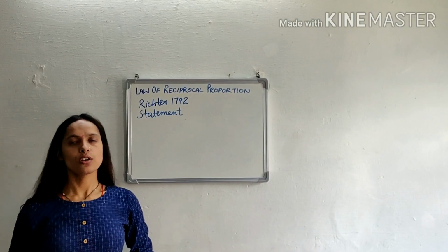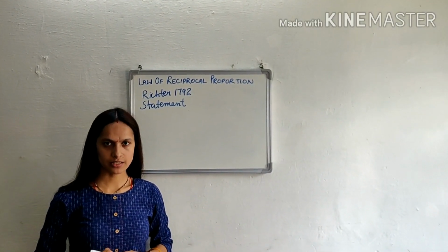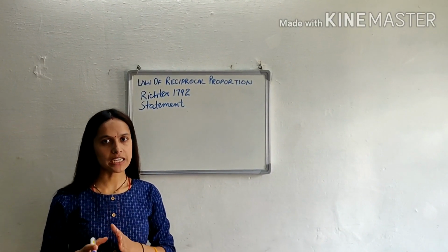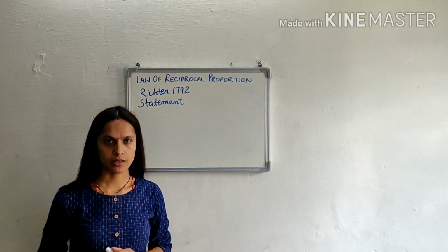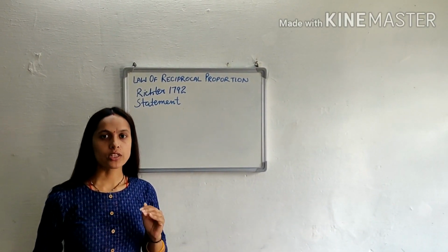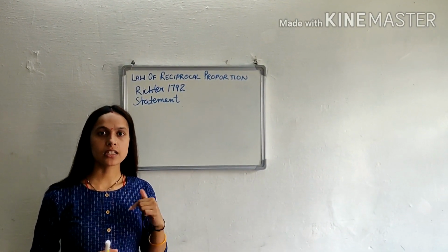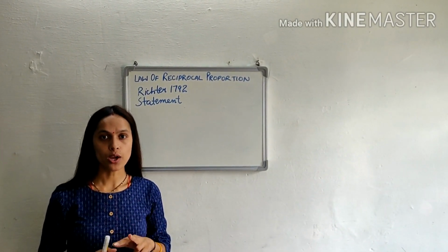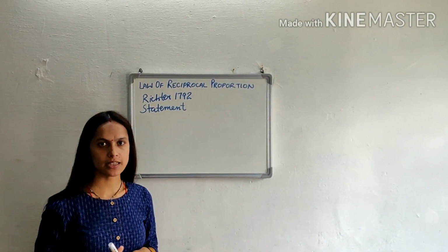According to law of reciprocal proportion, when two different elements combine separately with a third element, here we are introducing a third element, or a fixed mass of a third element, then the ratio in which they do so is either the same or a simple number ratio. Let us take an example.